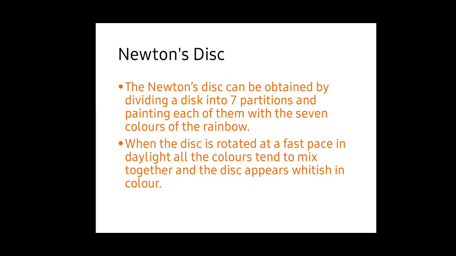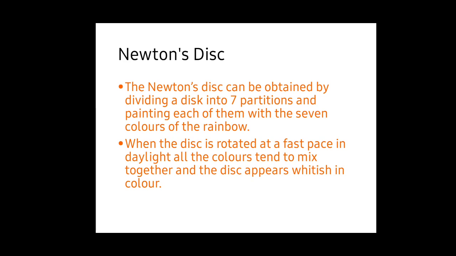So, the Newton disk is a simple activity to prove the rainbow in reverse. We have seen that sunlight is separated into 7 colors, but in the Newton disk we are going to combine all the 7 colors and make white light.